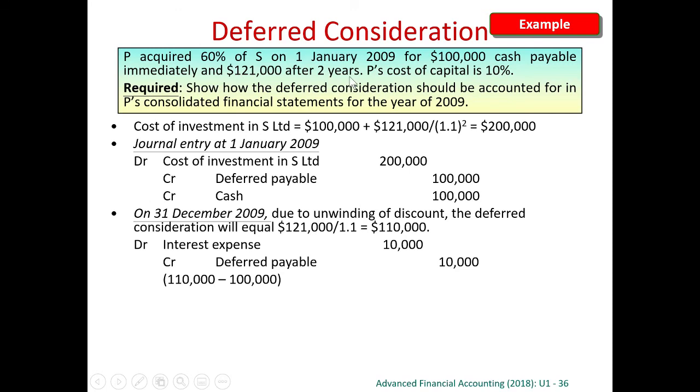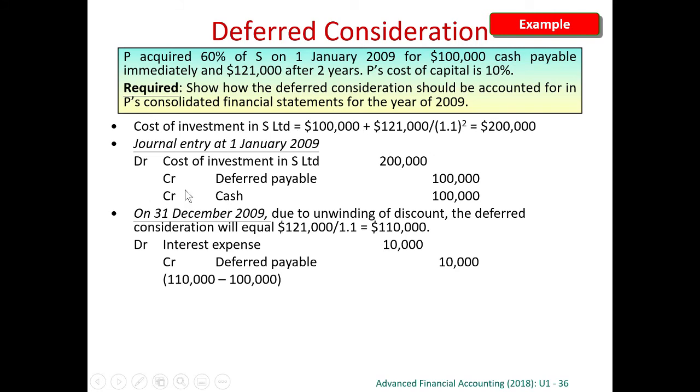So 121,000 to be paid after 2 years is not enough. Therefore, we have to take into account the present value. So if this is the case, we have to determine the consideration at fair value at the day of acquisition. So that's why the consideration will be 100,000 that I pay immediately and 121,000 to be discounted over 2 years. So the present value is altogether 200,000.